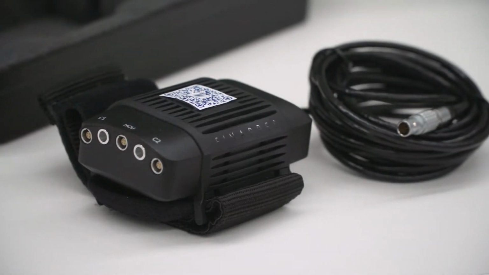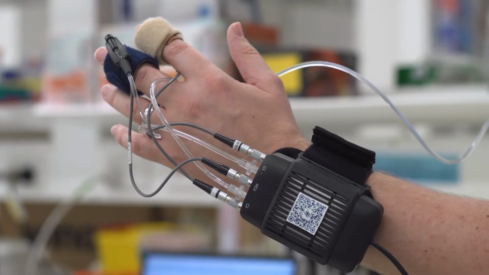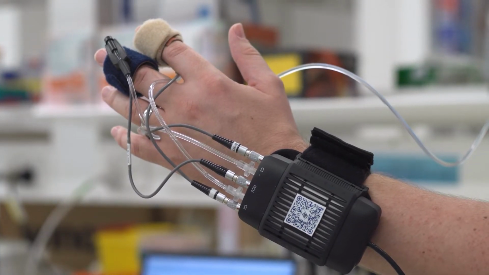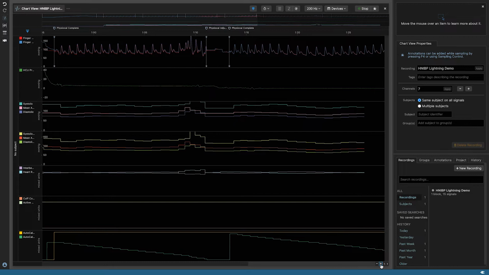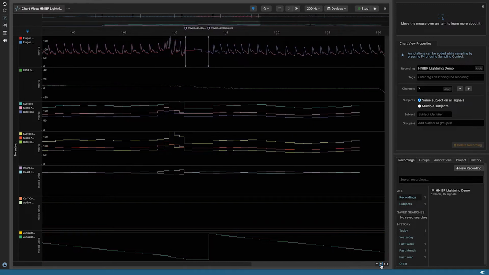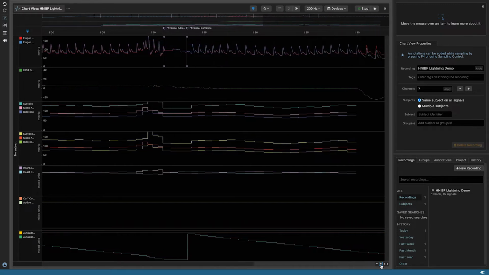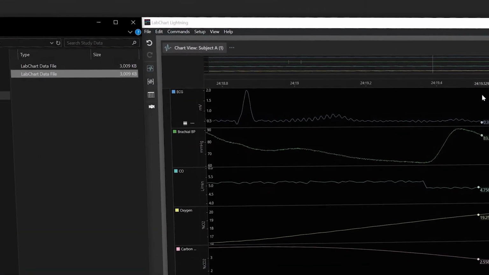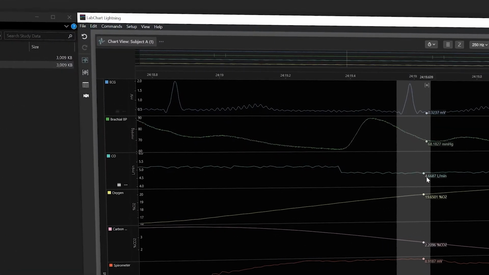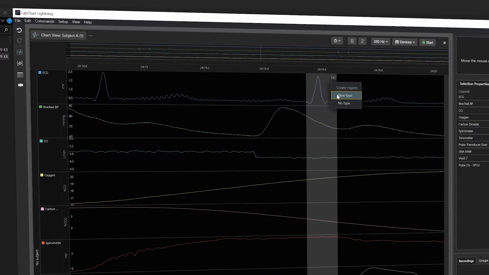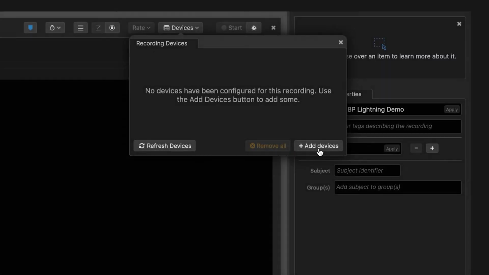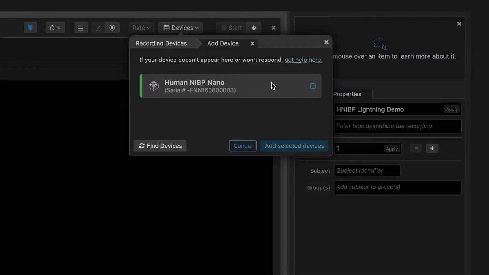for decades. The system combines FMS' latest finger cuffs and wrist unit with our LabChart software via an ADI-designed interface unit. In LabChart Lightning, the setup and recording experience is easier than ever, with powerful features for managing and analyzing data from multiple subjects. From LabChart Lightning version 1.9 or later, you can add the Human NIBP Nano device to